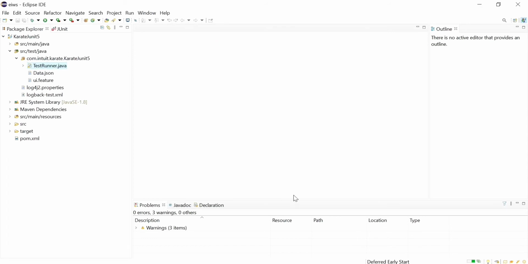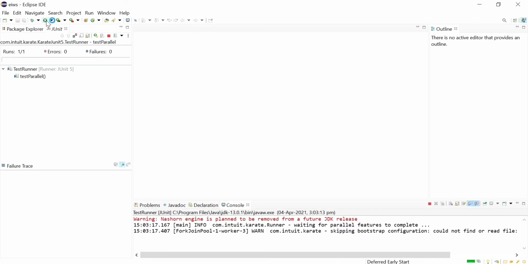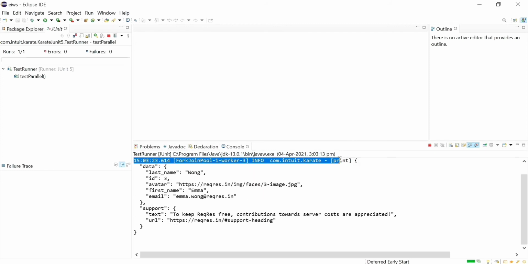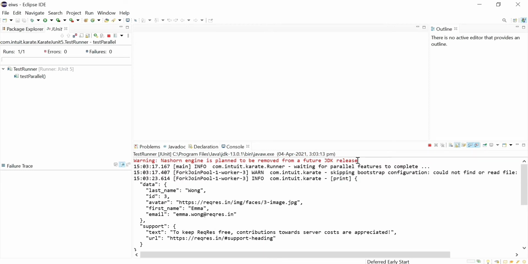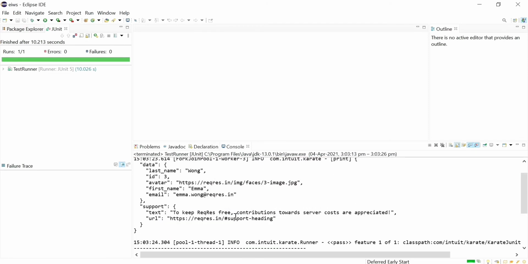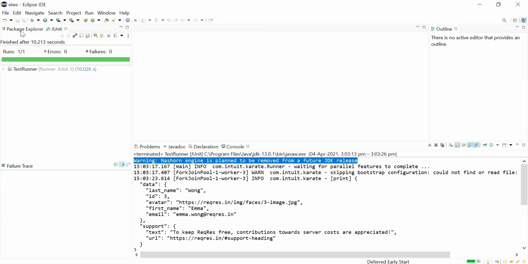Now let's run our feature file again. See, now the error is resolved and the feature file is successfully running. Also you should be able to see a warning at the top which says the Nashorn engine is planned to be removed from future versions of JDK releases, right? So it was removed from the JDK 15 version, and that's why it was throwing that error.